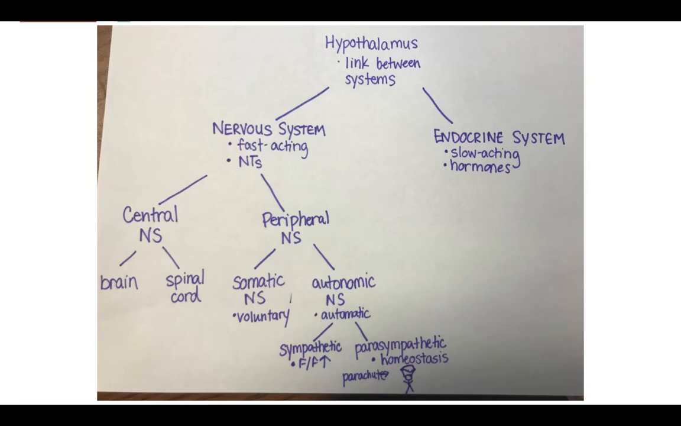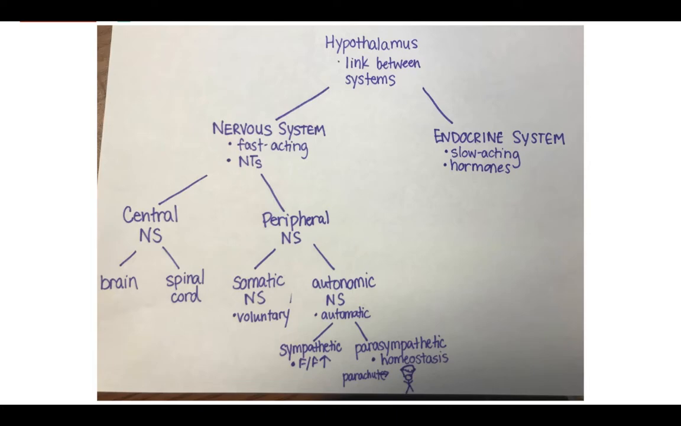So what we're looking at here is the nervous versus the endocrine system. As you can see on the diagram, the nervous system is our fast-acting system, and the chemical messengers are going to be the neurotransmitters. The endocrine system, which we haven't talked about yet, is more slow-acting, and the chemical messengers are the hormones.